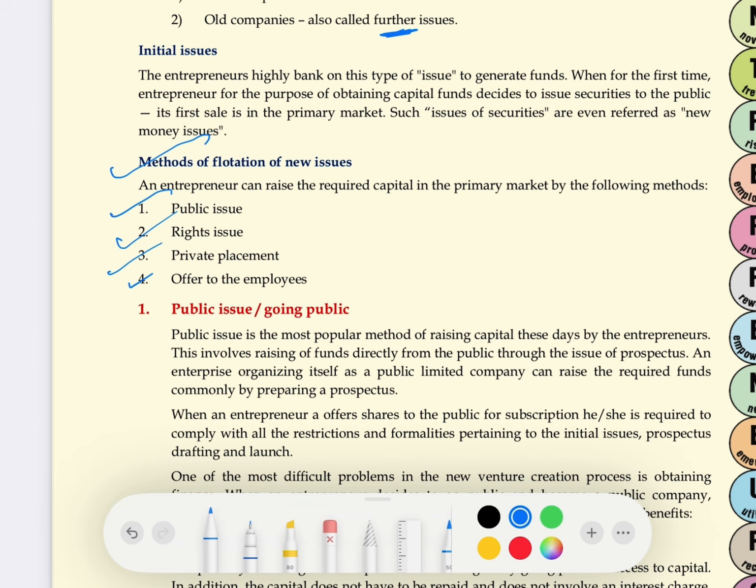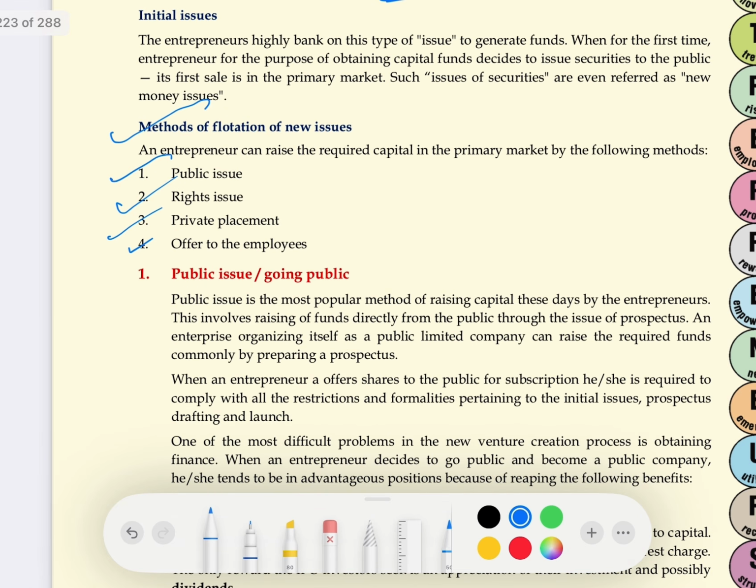but here the key word is, if you want to issue shares to public, what do you need to do? You need to invite them, that I am issuing these shares, come and buy my shares. That invitation is in the form of prospectus. So here the line, what is the meaning of public issue? When the company public issues, the most popular method of raising capital, learn this keyword, most popular method of raising capital. In this, the capital funds are raised directly from public through the issue of prospectus.